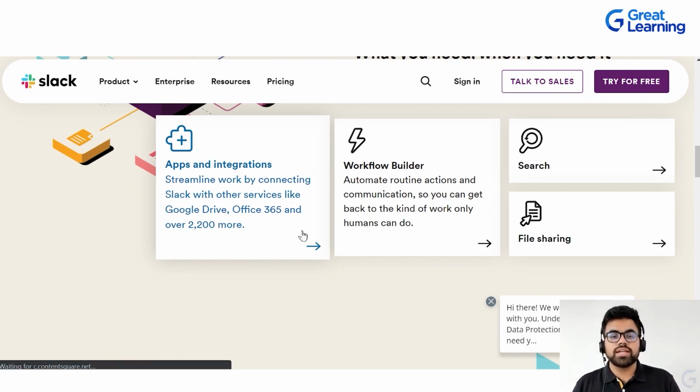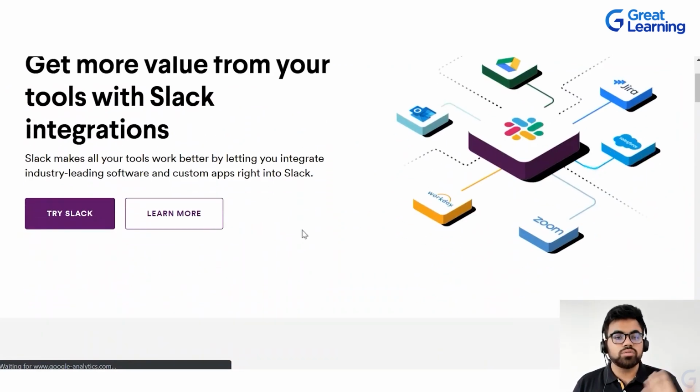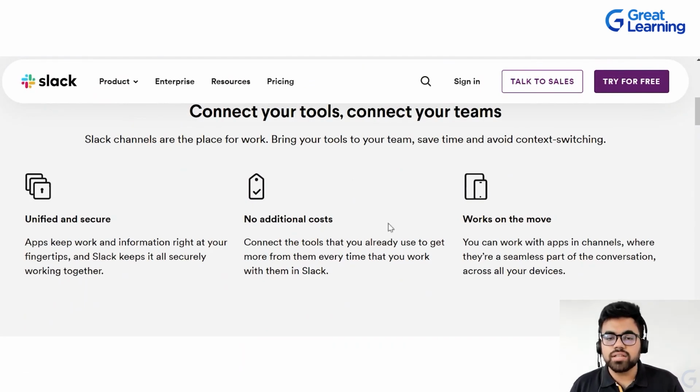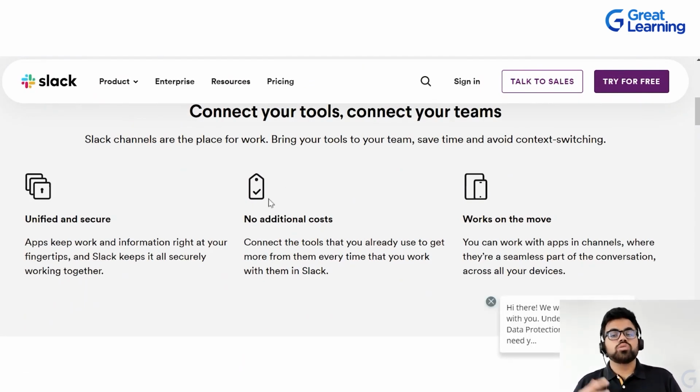You can actually click and see what all of them are. 2200, they say. They have collaboration. You don't have to pay any additional cost to use Slack or those integrated programs. You have apps that are unified and secure, always keeping work and information right at your fingertips, at your command.